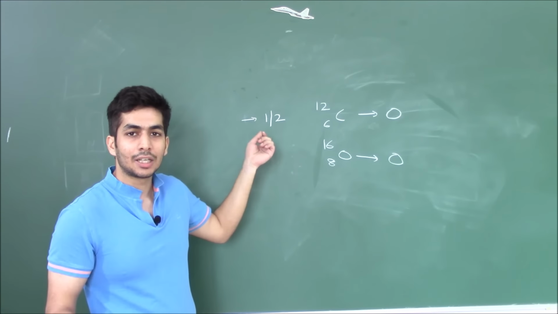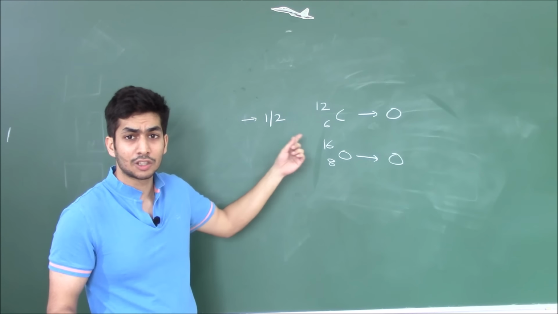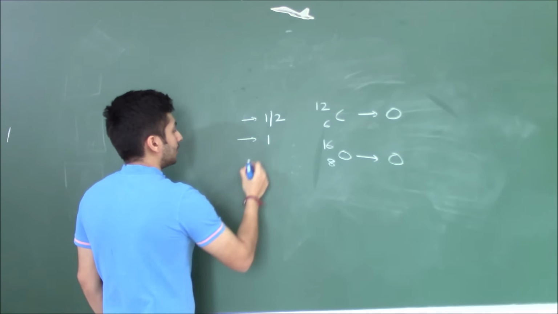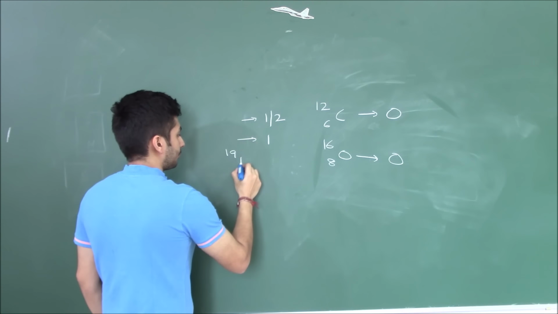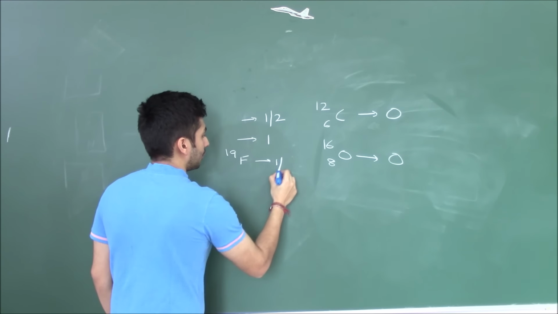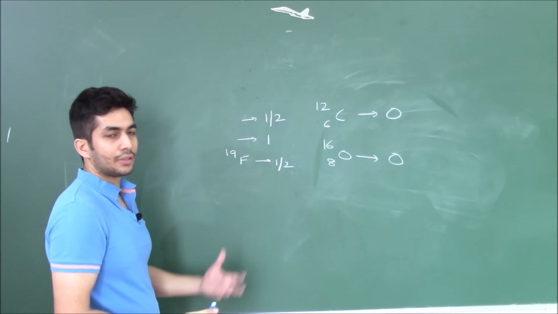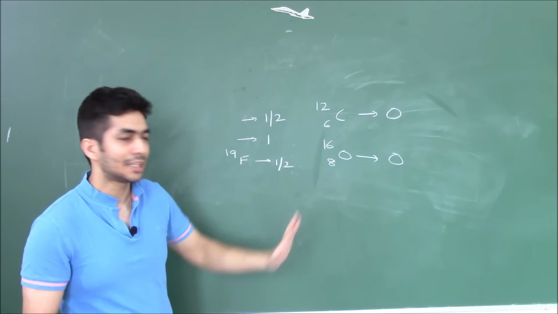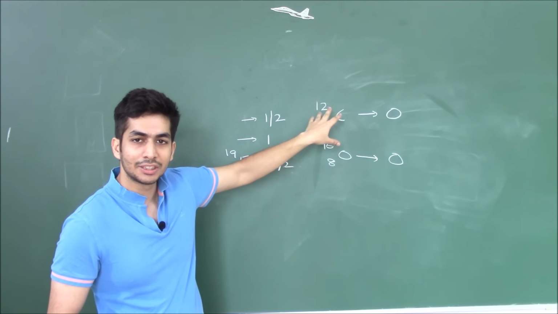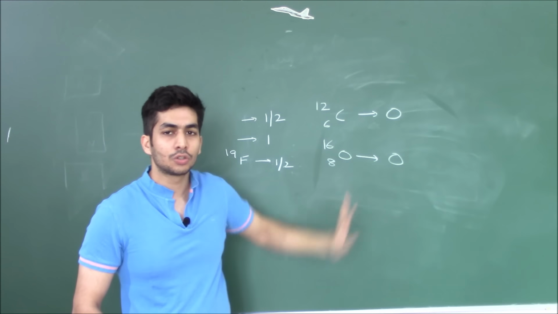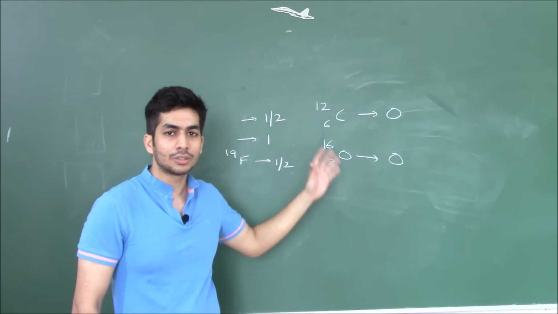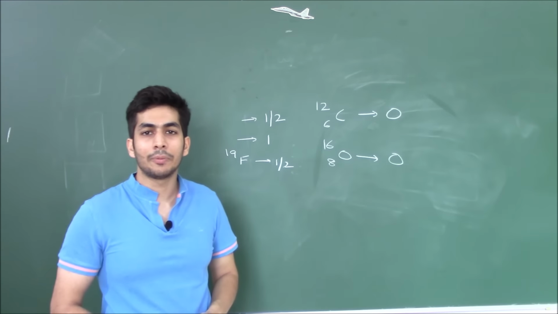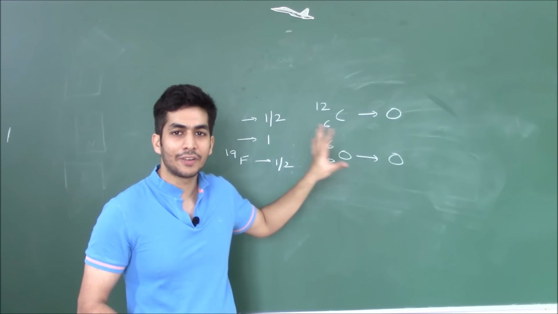Whereas our proton or hydrogen has a spin of half. Similarly, deuterium has a spin of 1. Fluorine 19F has a spin of half. This is the basic thing that you need to understand, that if the atomic number is even and the mass number is even, then it's not NMR active, and that's a good thing, because there will be no interference from carbon and oxygen if you are taking NMR spectroscopy of organic molecules. So that's a very good thing for us.